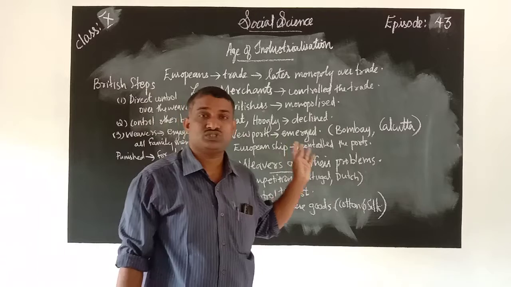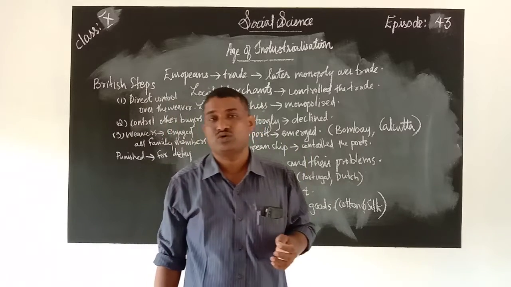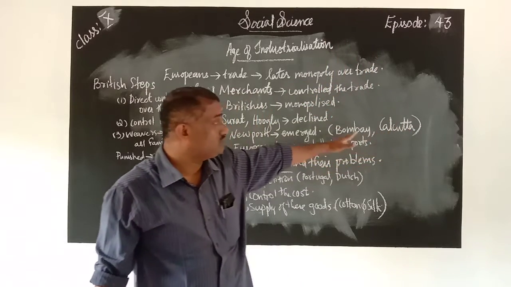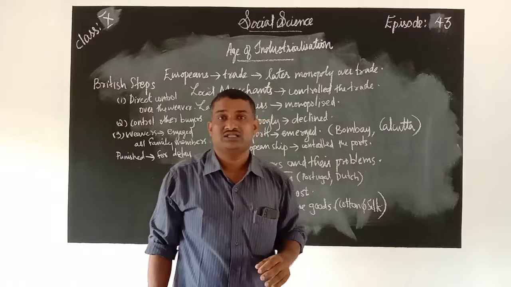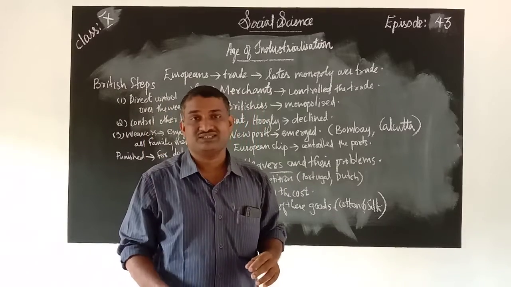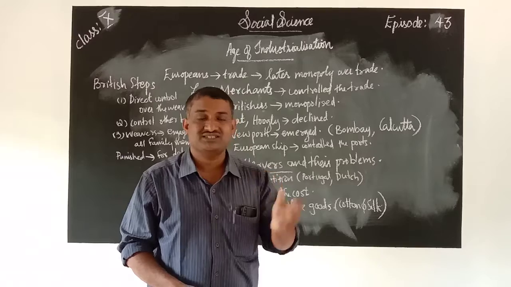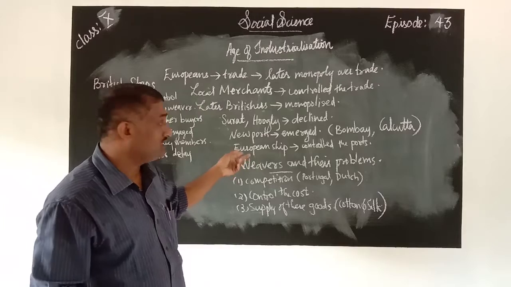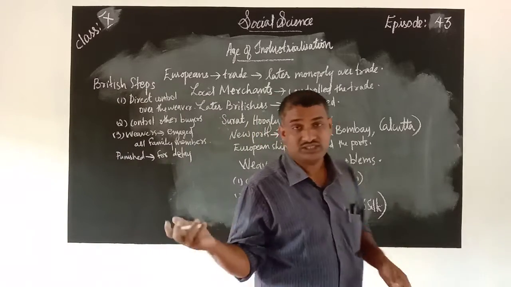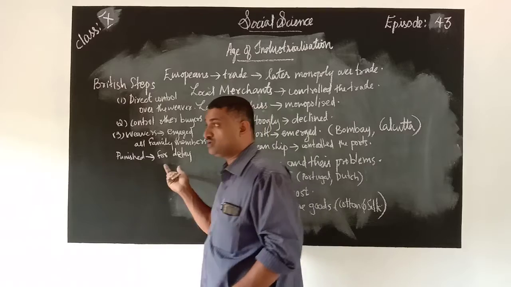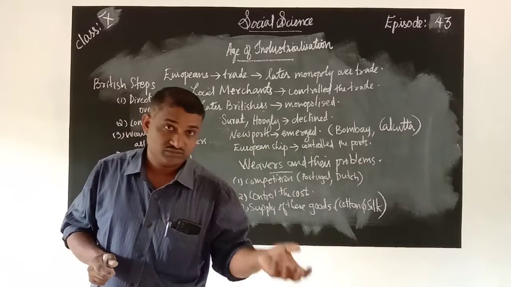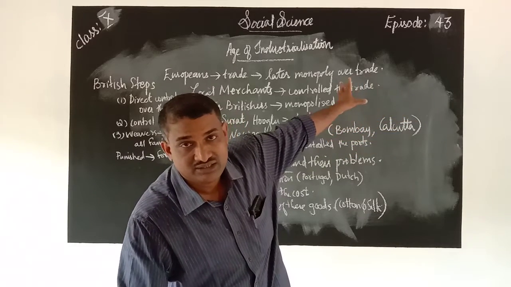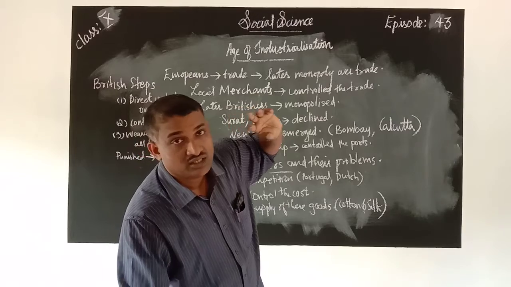So the port cities like Surat and Hooghly lost their importance, and new seaports emerged, Bombay and Calcutta, the new seaports established by the Britishers, and they totally monopolized them. European ships controlled trade and carried the raw materials and goods from ports like Bombay and Calcutta.